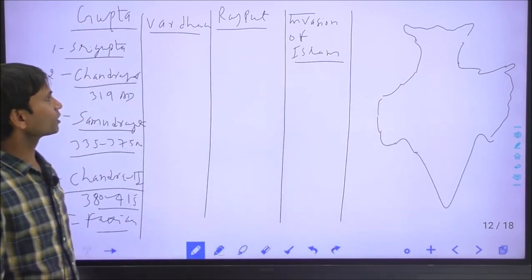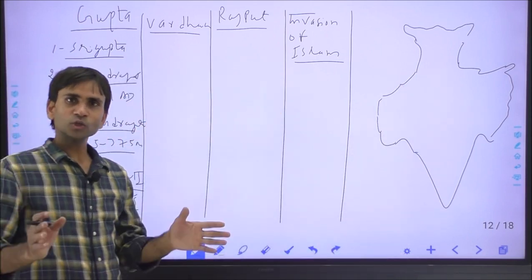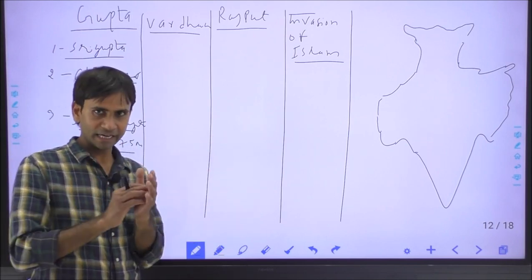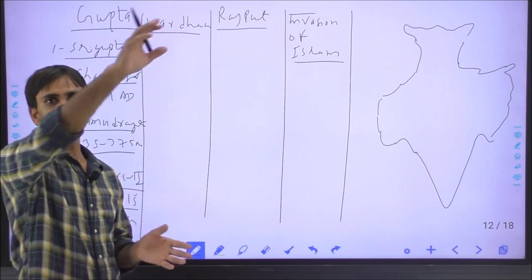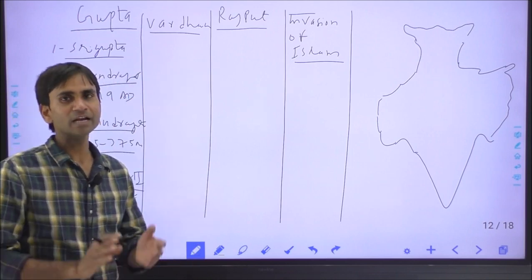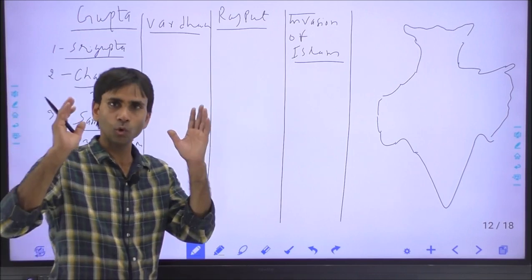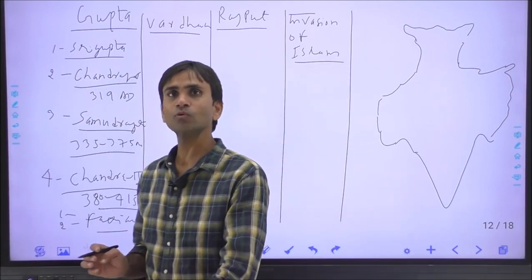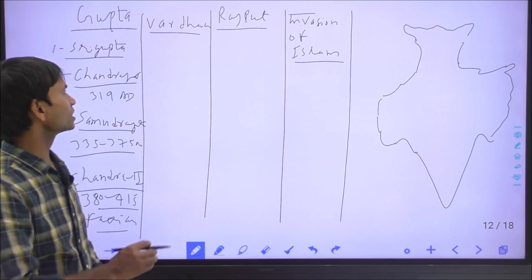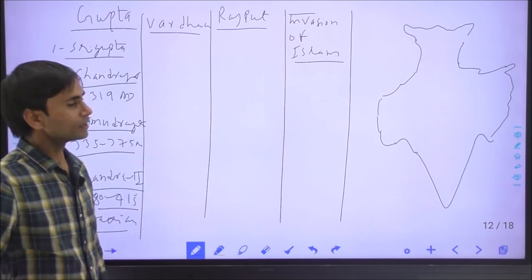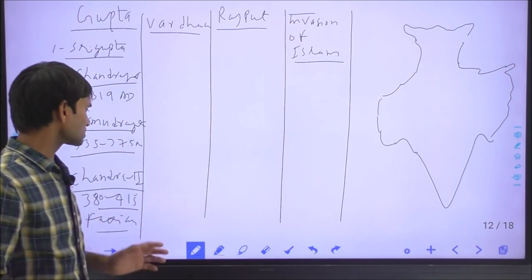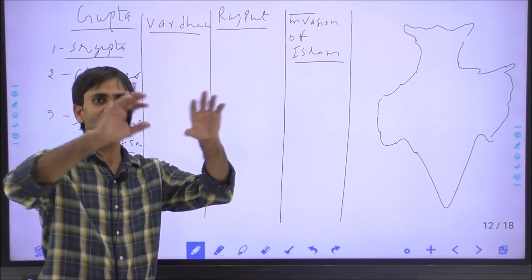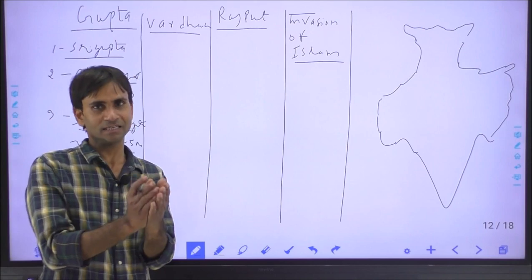And after Kumargupta, this was Skandagupta, Narsinggupta Baladitya. During their reigning time, Huna tribes from Central Asia invaded India. This was Torman, the first Huna leader during Skandagupta, and Mihirkul, the son of Torman, who was defeated by Narsinggupta Baladitya. The Gupta era is most important in Indian history because during the Gupta age, there was the revival of Indian classical culture.